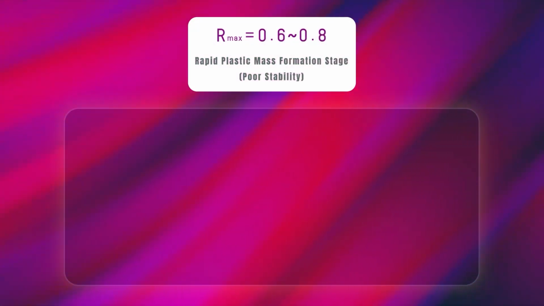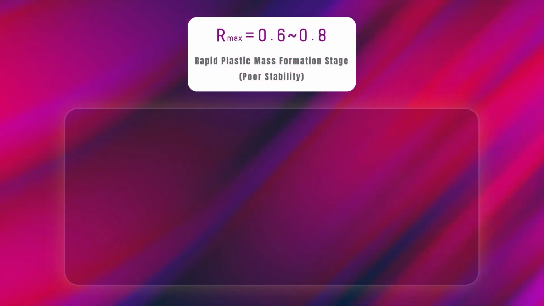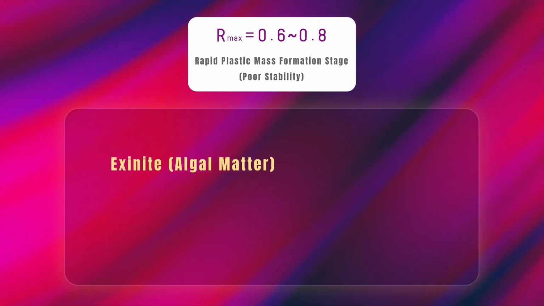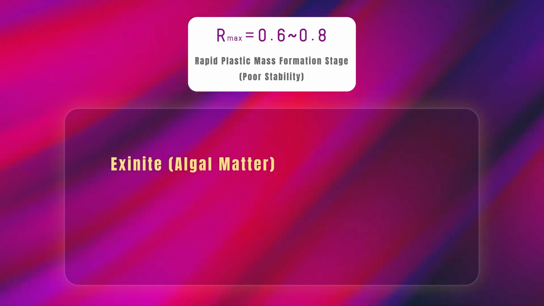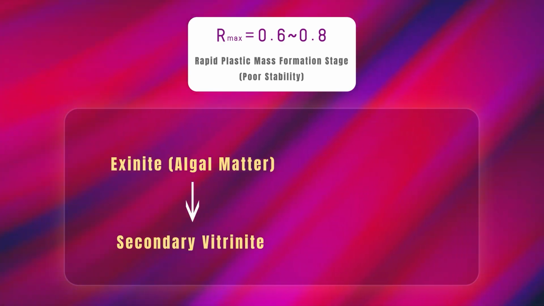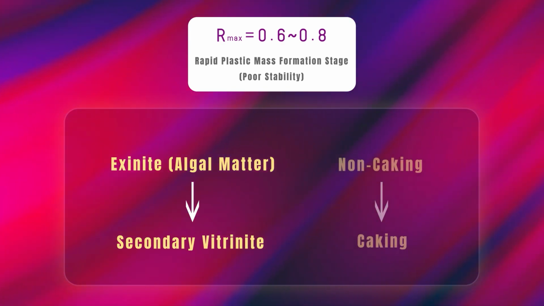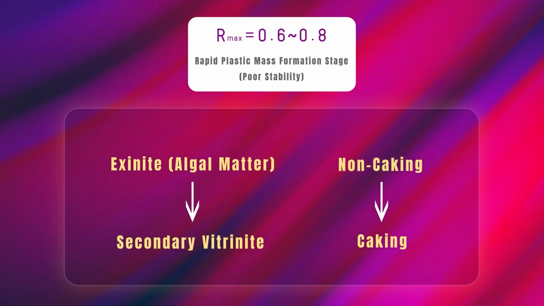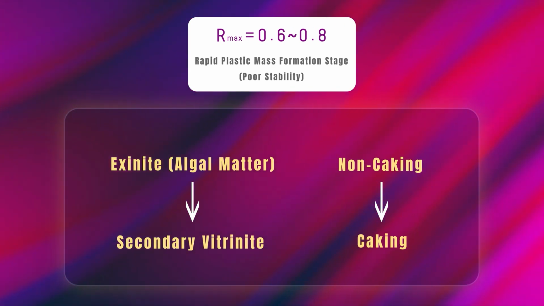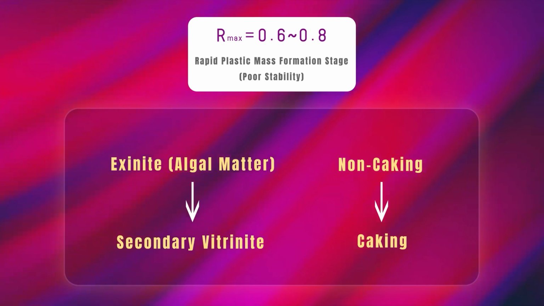The first substage is between 0.6 and 0.8. A considerable portion of algal matter or exinate components within the coal will transform into secondary vitrinite. At this point, the coal changes from non-caking to caking. In this stage, it's a rapid process of plastic mass formation. The coal stability is relatively poor.